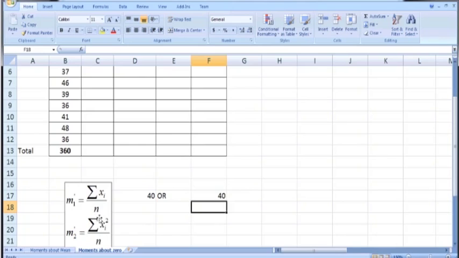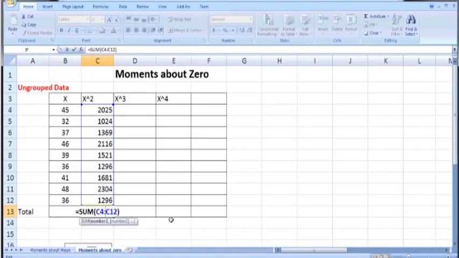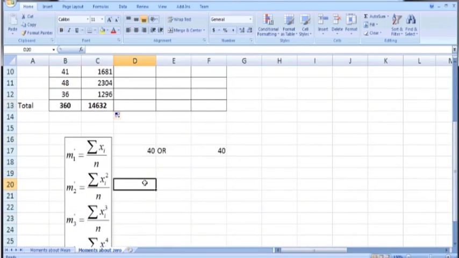Now in order to calculate the second moment about origin, which is summation xi square divided by n, we need to calculate x square. Here find the square of the first number, B4 square. Press enter, copy it down, and then copy this sum command. Sum of C4 to C12 is 14632. We divide this summation x square by 9, which is n, and press enter.